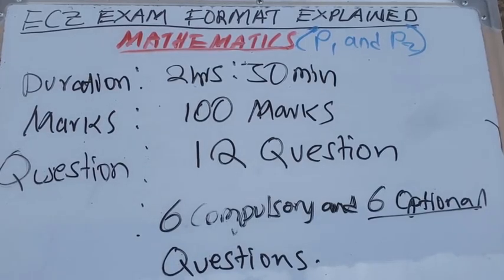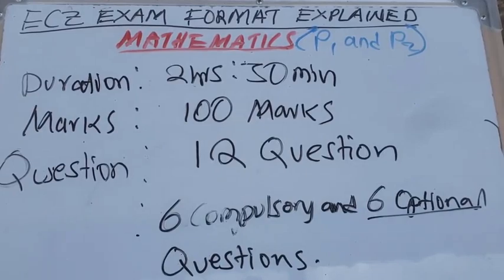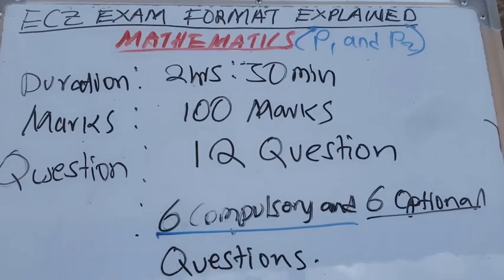Section A, from question 1 up to question 6, which are compulsory, carry about 52 marks. Then the last 6 questions carry about 48 marks. This paper is the one which will make you pass, because it has more marks than paper 1. They allow the use of a calculator in this paper, but in paper 1 you don't use a calculator. You should use your head, meaning you need to know mathematics. You need to be practicing.